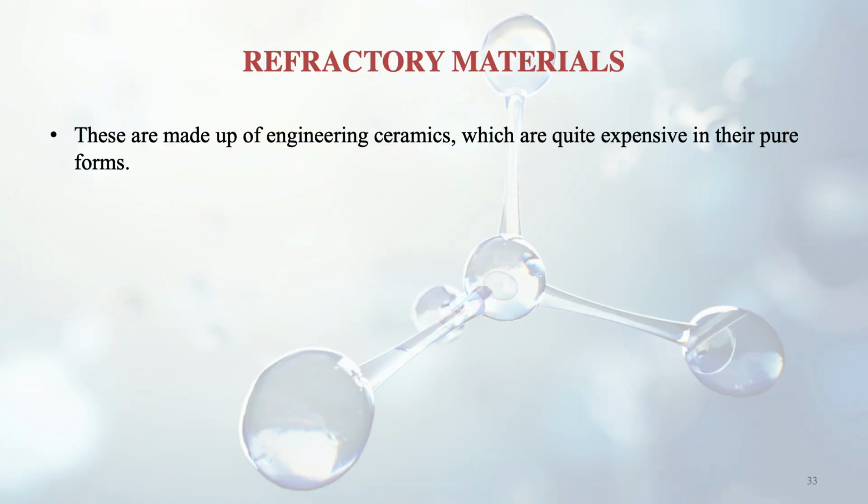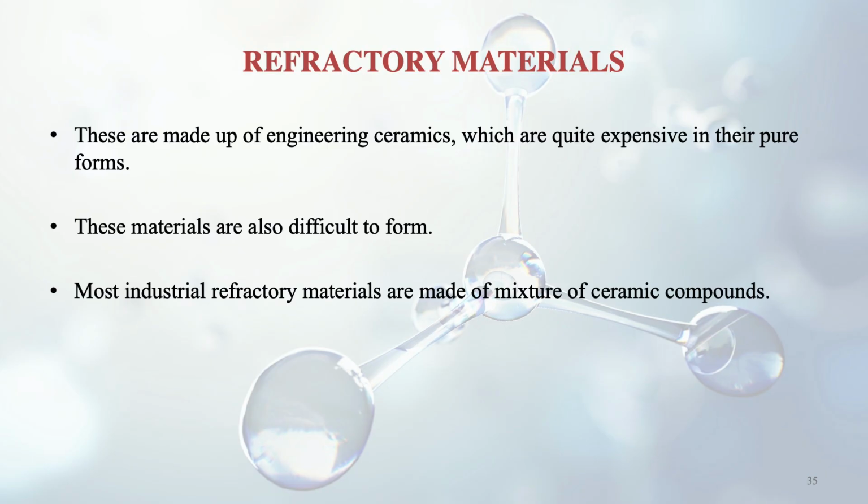Further, we are discussing certain refractory materials. These are made up of engineering ceramics, as we discussed earlier, but they are very expensive in pure form. These materials are also difficult to form.